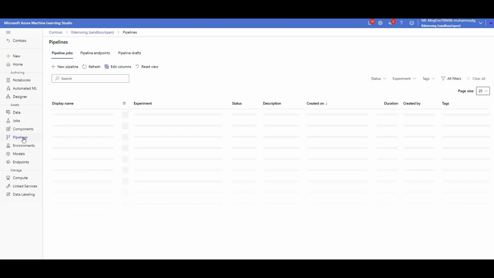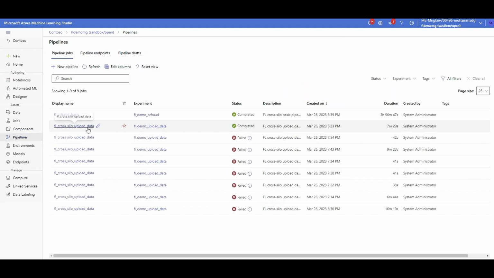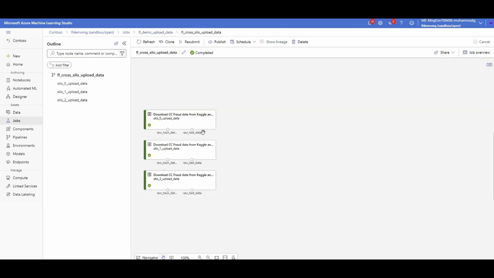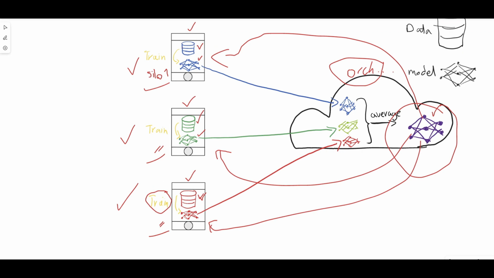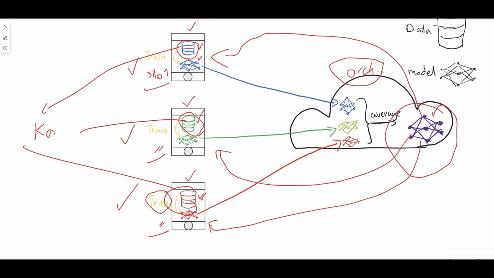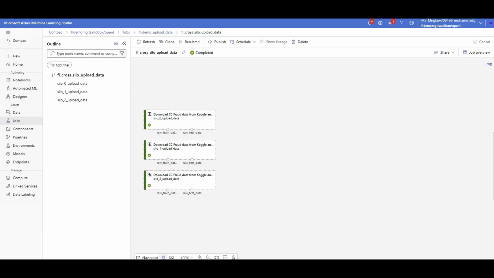I realized that in my pipeline, there was a new pipeline called upload data created, and it has 3 steps or 3 boxes. It is downloading the credit card fraud detection data from Kaggle for each silo: silo 0, silo 1, silo 2. That means, coming back to our initial diagram, now we got this data, we downloaded this data, we downloaded this data. All of them are coming from Kaggle, as an example again. And you know that each of them will have their own storage accounts that I don't have access to.